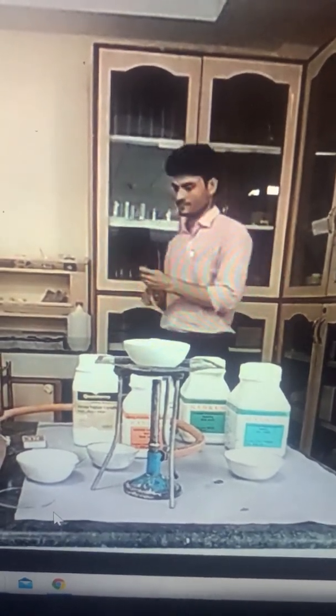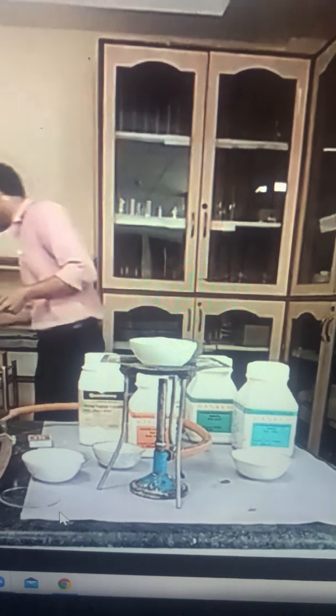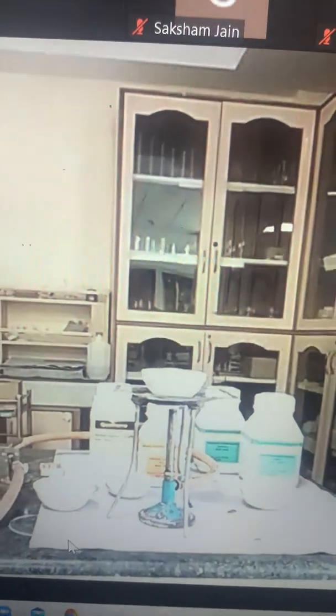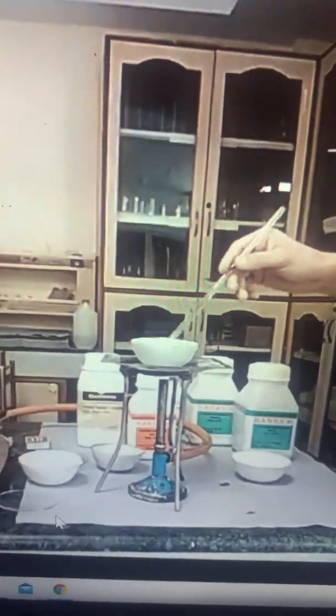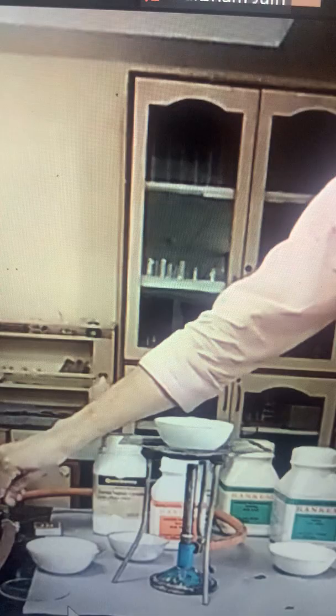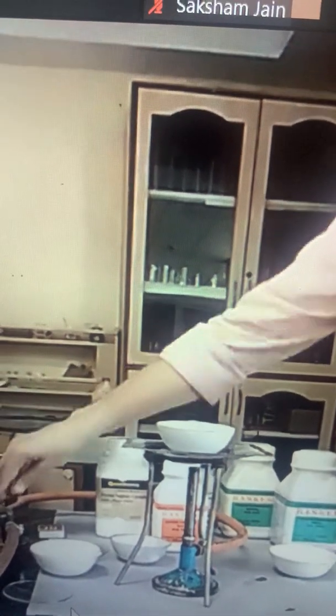You can keep writing also. This is like an activity. So you can write down how one can understand the concept of water of crystallization. So this is a stirrer, a glass rod used as a stirrer, just stirring the salt to see that it gets evenly heated, okay?